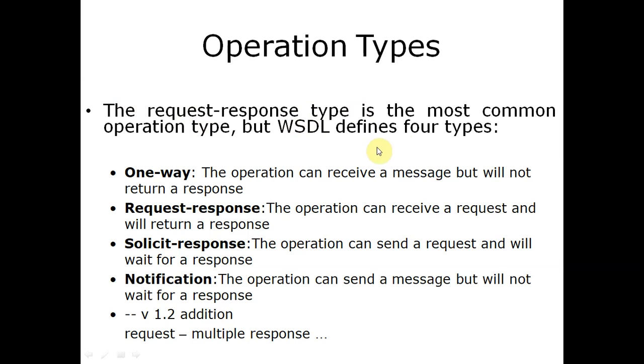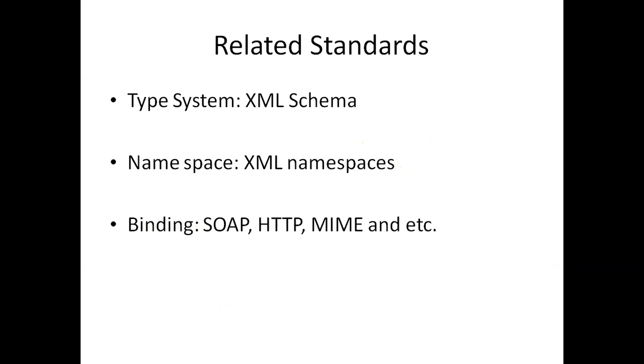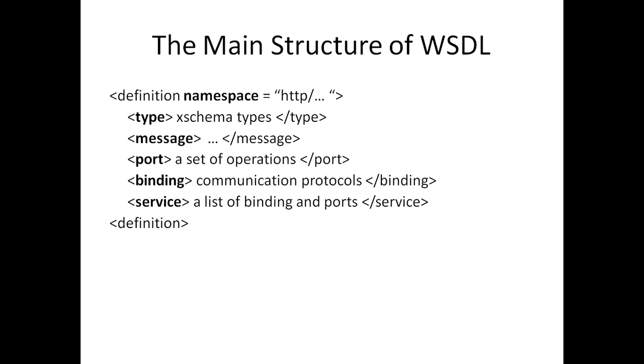Request response type is the most common operation type, and WSDL defines 4 different types. The XML schema related standards for this WSDL are XML schema, XML namespaces, and binding by SOAP, HTTP, MIME, by these different protocols. If you see the structure of WSDL, you will find types, message, port, binding, services.